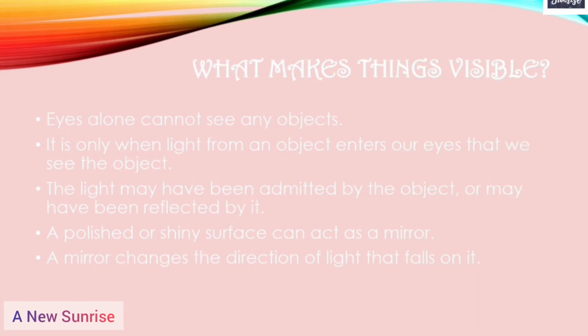So our first topic is what makes things visible. Eyes alone cannot see objects. It is only when light from an object enters our eyes that we see the object. The light may have been emitted by the object or may have been reflected by it. A polished or a shiny surface can act as a mirror. A mirror changes the direction of the light that strikes on it.